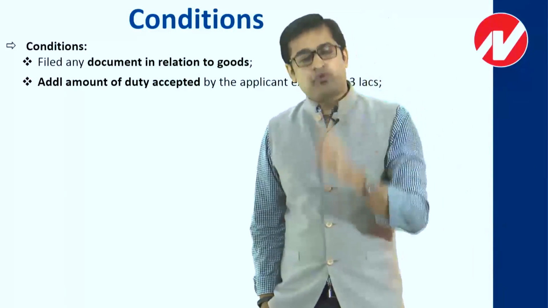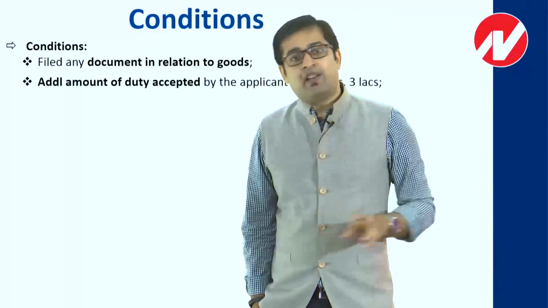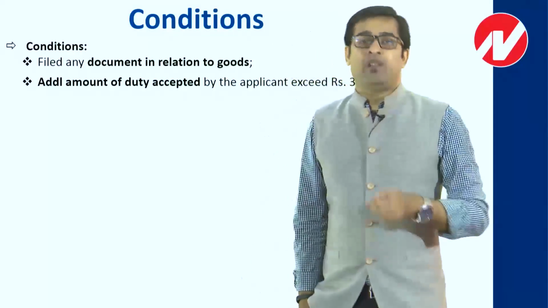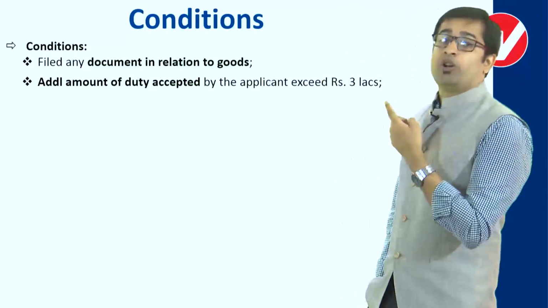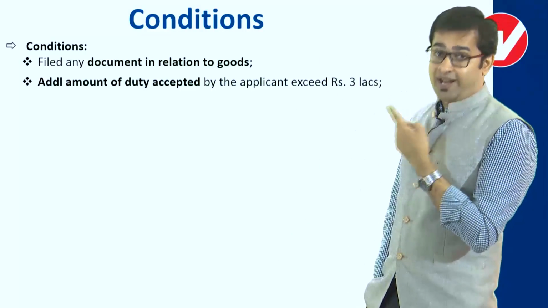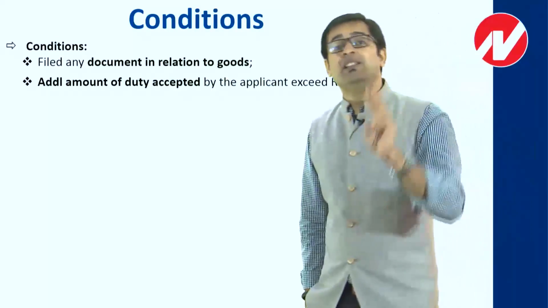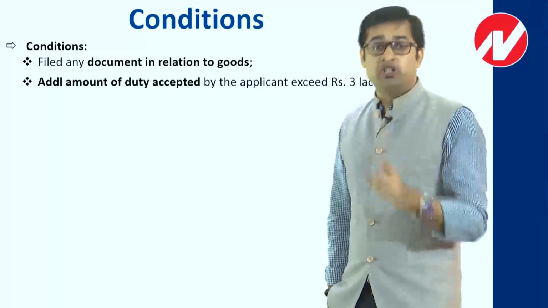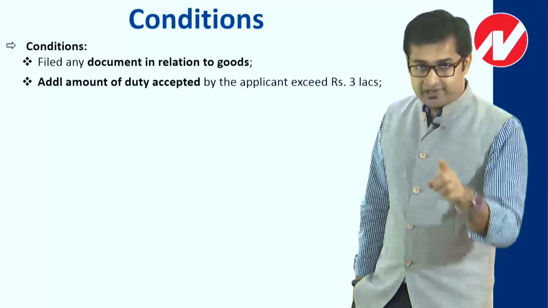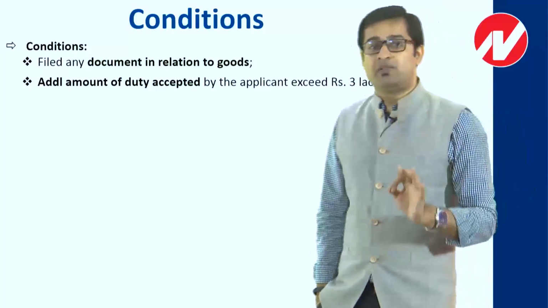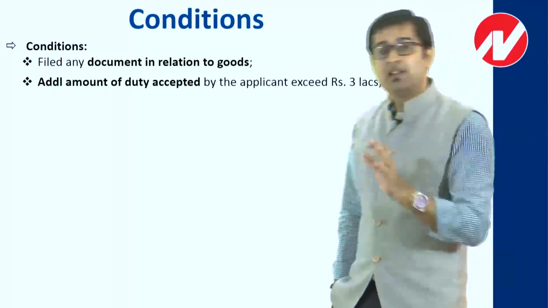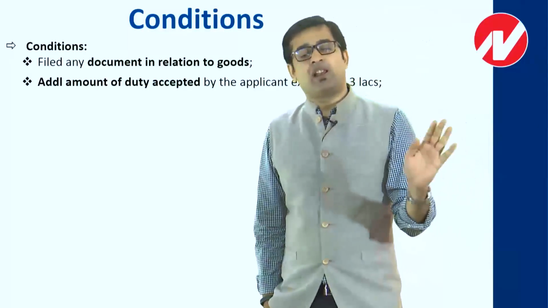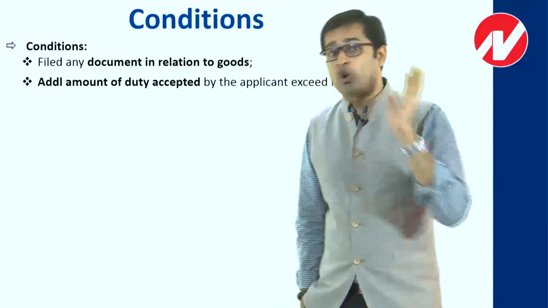When I accept 20 lakh rupees, the law is very clear that you need to consider two things. Number one is that the additional duty liability that you are accepting and applying to Settlement Commission shall exceed 3 lakh rupees. If it is less than 3 lakh rupees, I am sorry, Settlement Commission will not consider it.